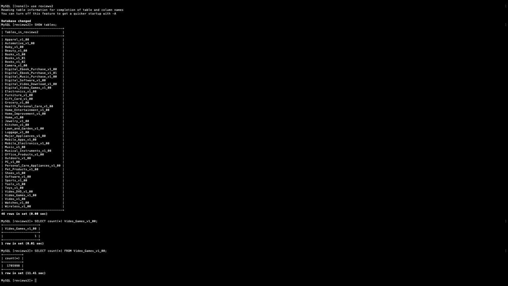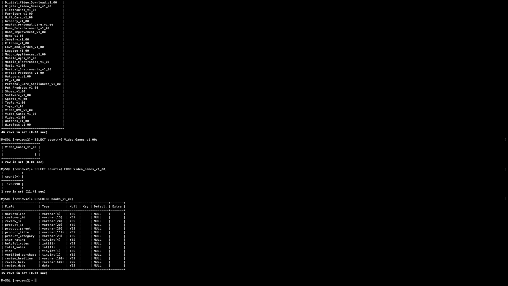And, oh yeah, something that's important is I'll show you, you can see which columns we're working with for some of these. So all of these different tables have the exact same columns in them, and these are what they are. So if you recall when we were looking earlier at the Excel sheet, looking at the TSV file, we saw the exact same column names. So these are all the columns of all these different tables. So we saw there's 1.7 million of them for video games. So let's look at a couple others. We'll just do PC.